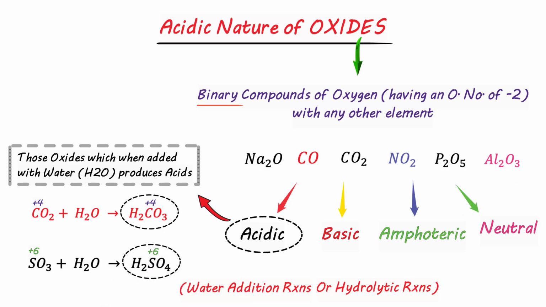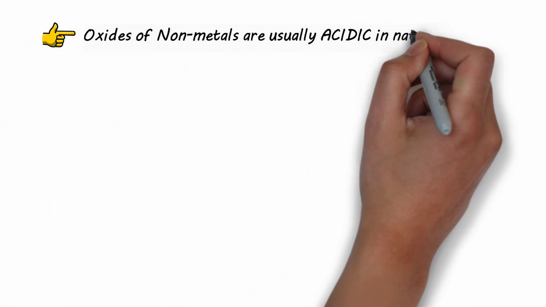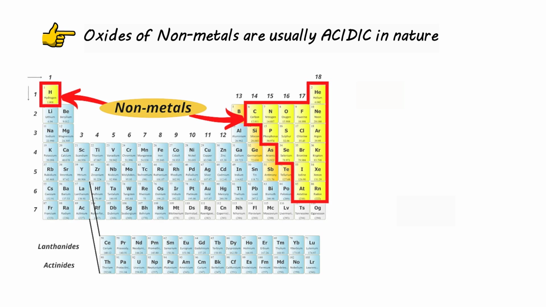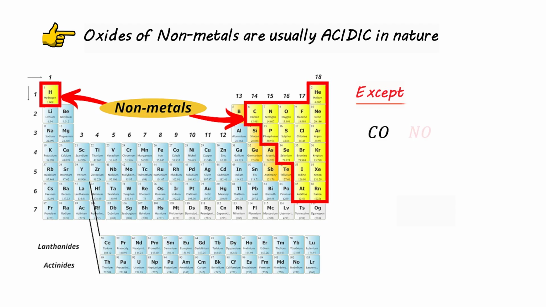Now, the point is, what can be the elements which can form such acidic oxides? For that, normally we say oxides of non-metals are usually acidic in nature. As you see from the periodic table, the portion which is yellow in color are non-metals, so their oxides are essentially acidic in nature, which means the oxides of carbon, nitrogen, phosphorus, sulfur, and the halogens are usually acidic in nature. But there are some exceptions.